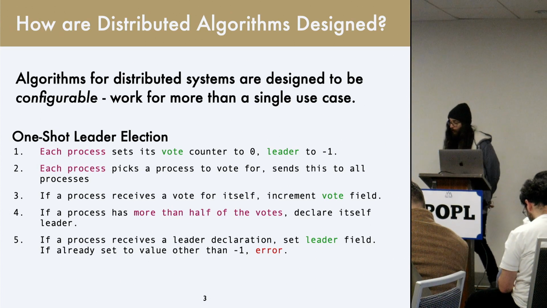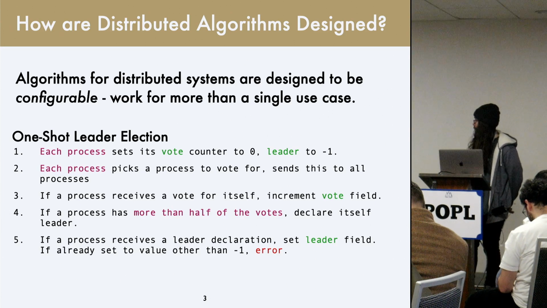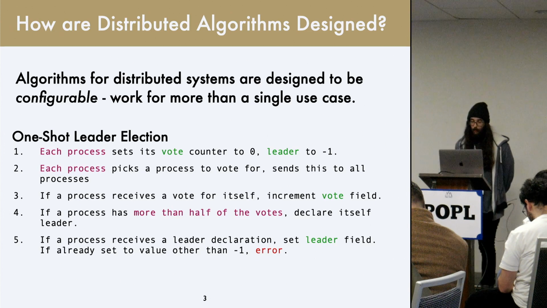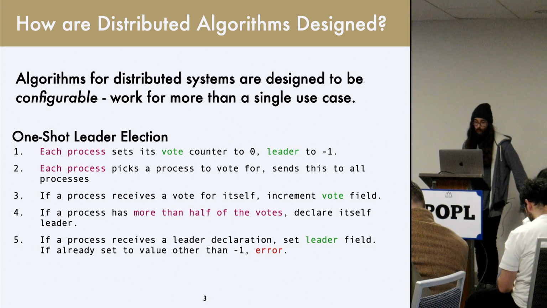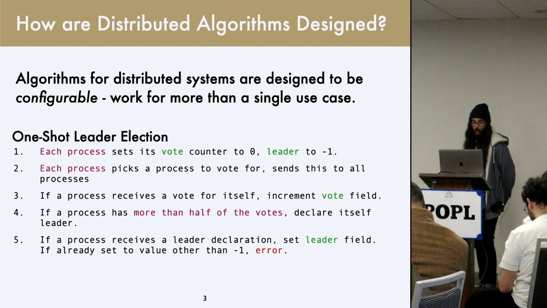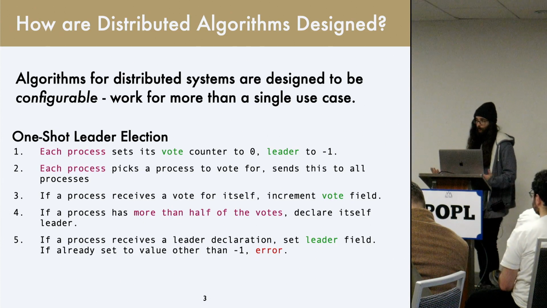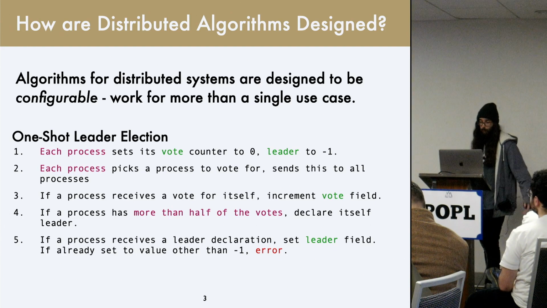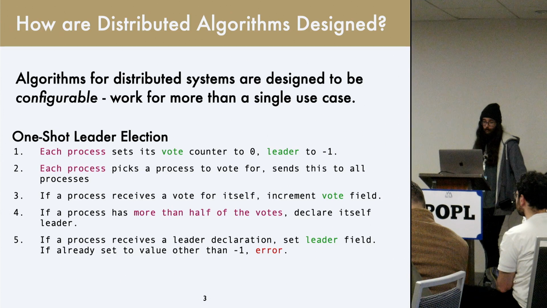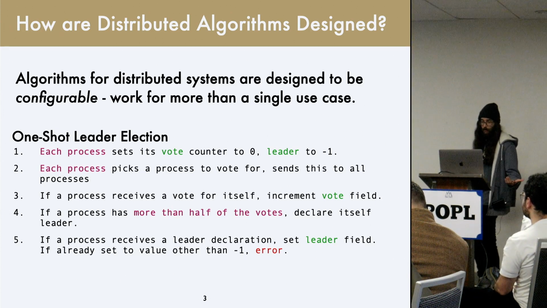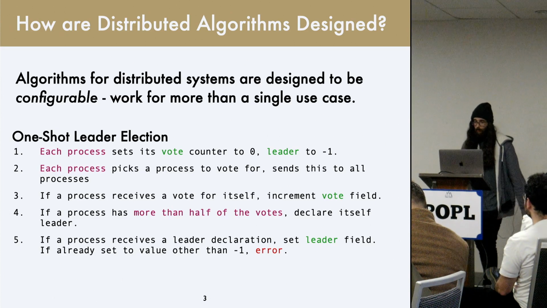For the rest of this talk, I'm going to use this one-shot leader election example, where essentially every process is going to start out, set a vote counter to 0, set a leader field to -1, pick a process it's going to vote for, and send that info to every process. Whenever a process gets a vote for itself, it's going to increment that vote field. When it gets more than half the votes, it declares itself leader. Whenever you receive a leader message, set the field accordingly, and if you've set it more than once to a different value, throw an error.